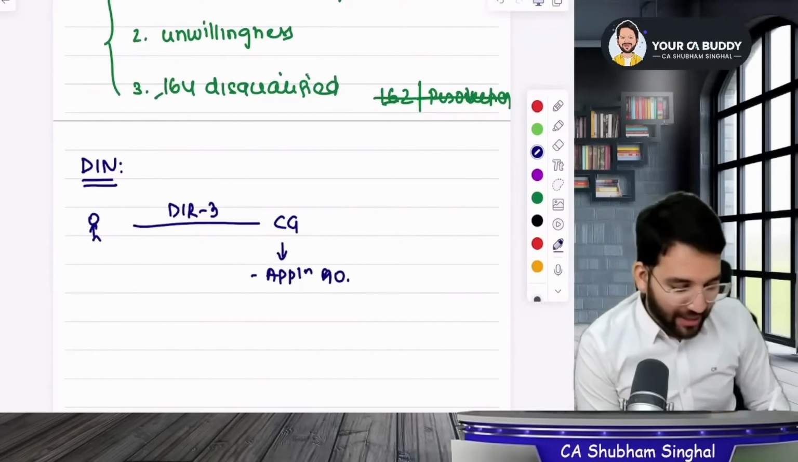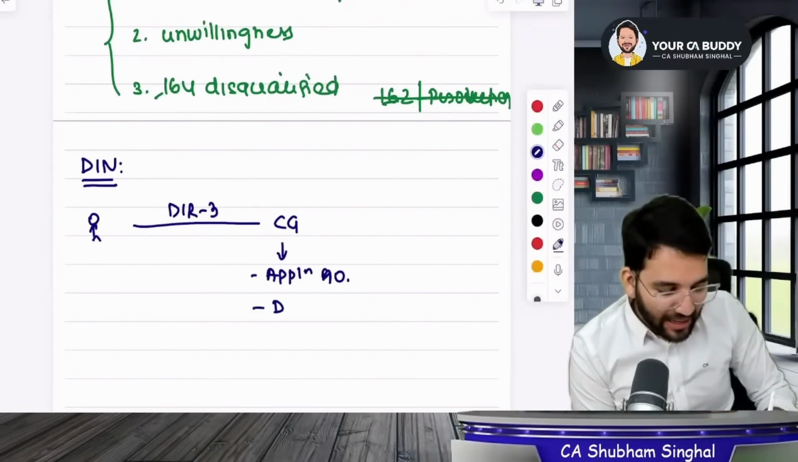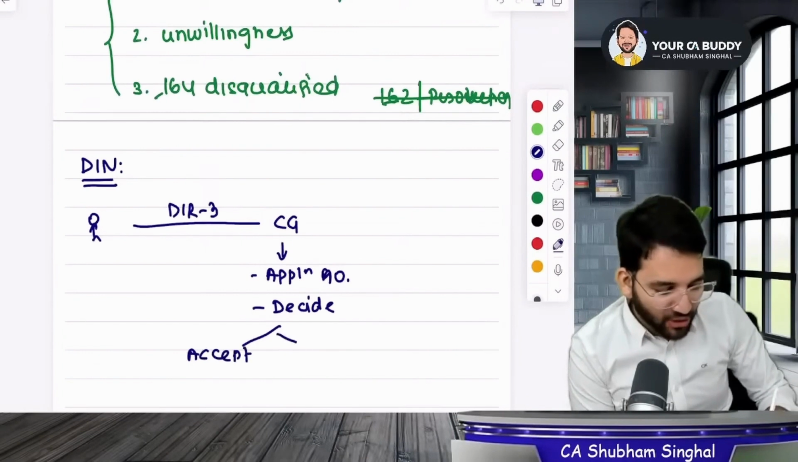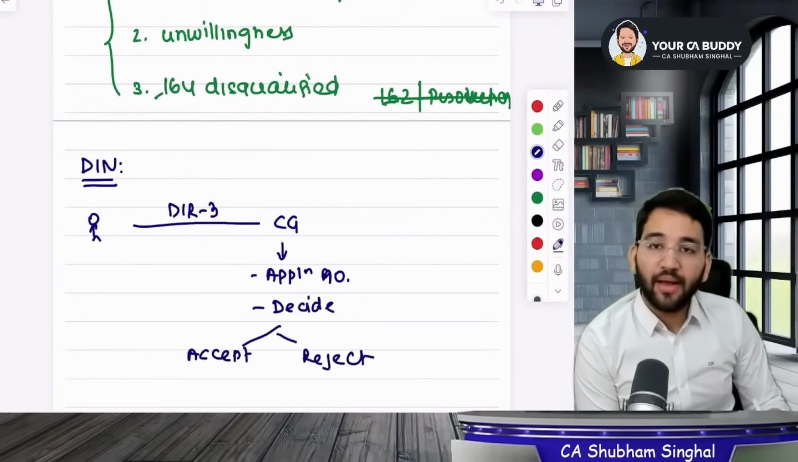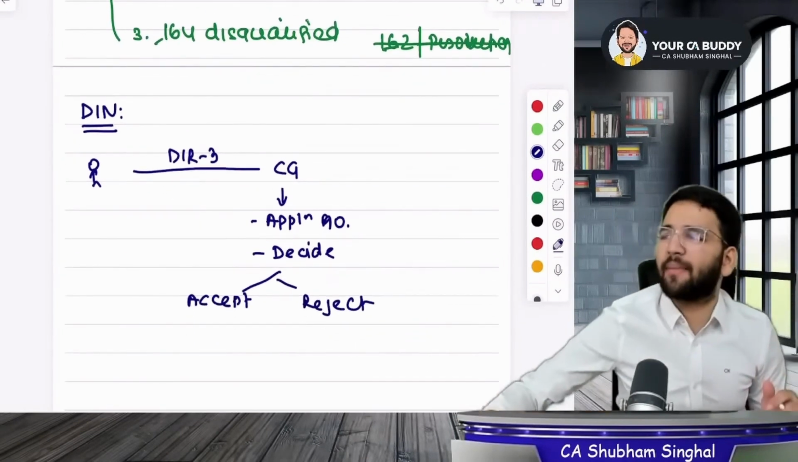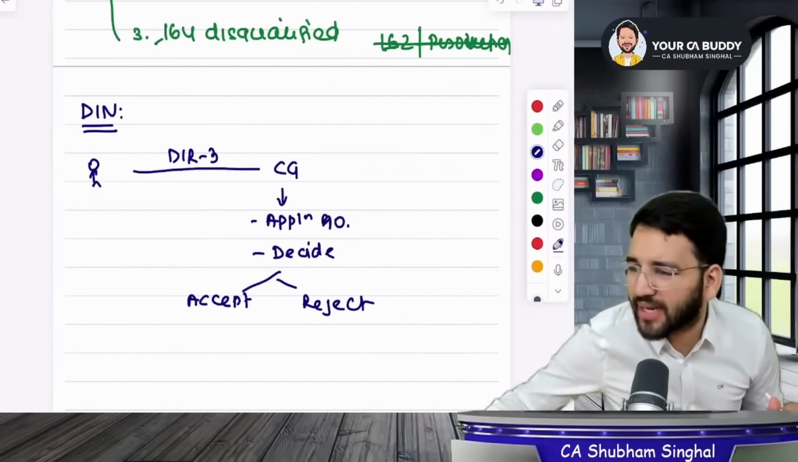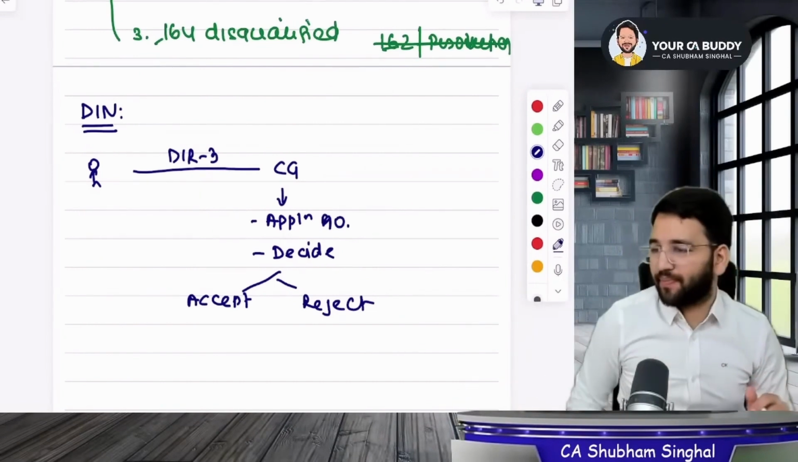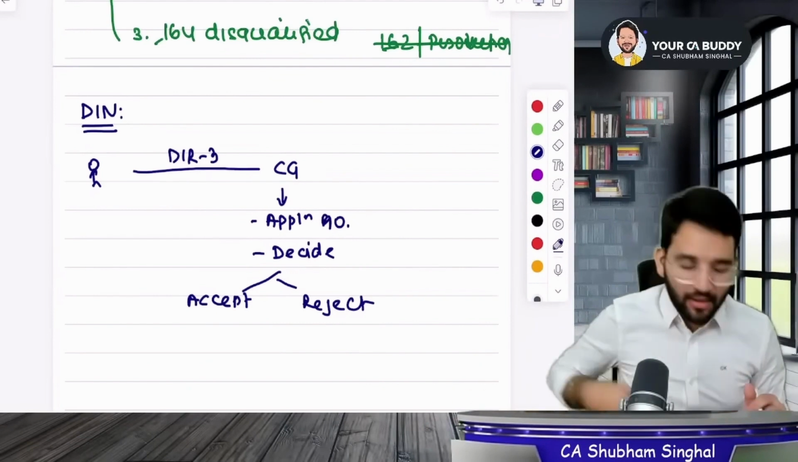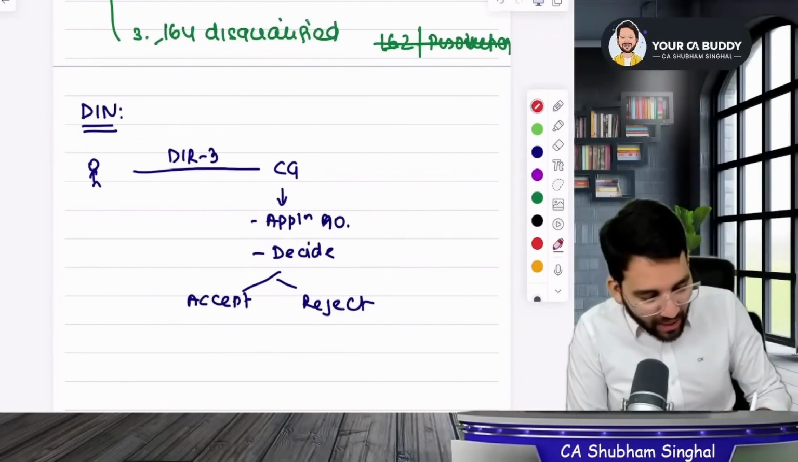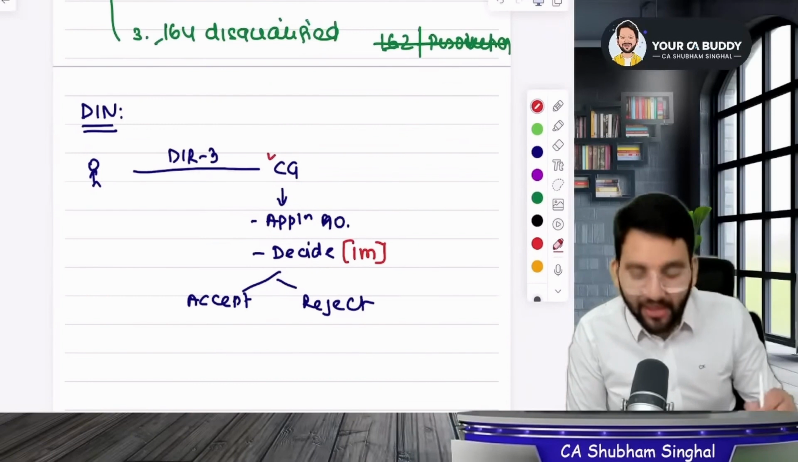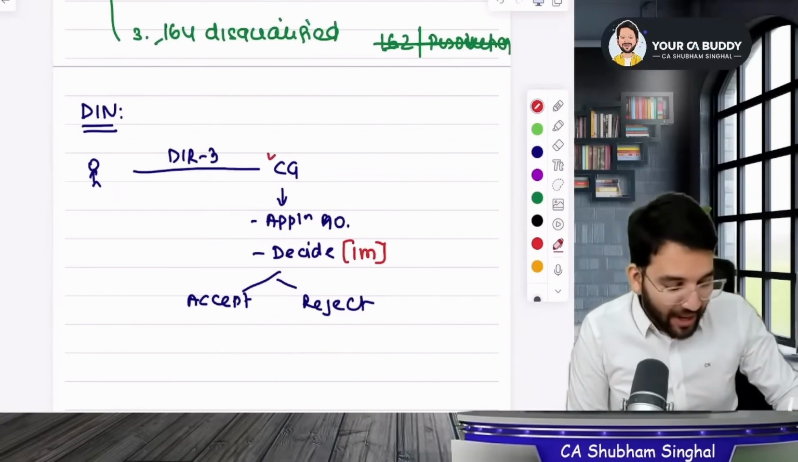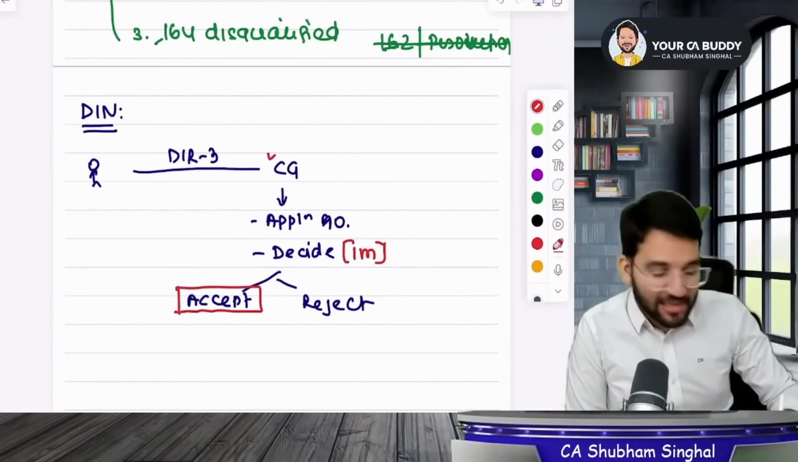Then they will review your form, and after that they will decide whether your DIN application will be accepted or rejected. If your application has been accepted, it means they've approved it and you should get your DIN number. Sir, how long will it take for this to be decided? It will take 1 month for the central government. After deciding, if they accepted it, you should get the DIN number.